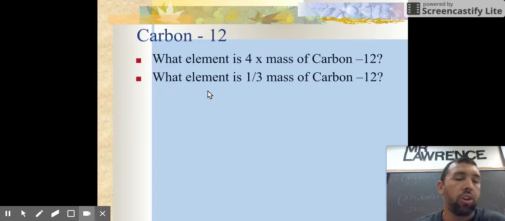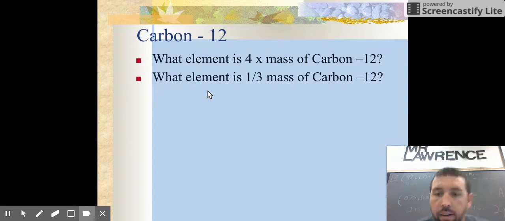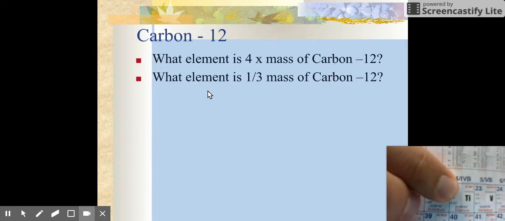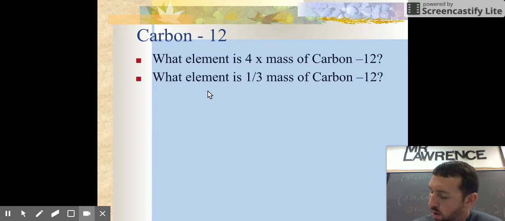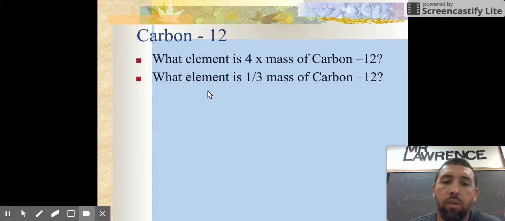So think about it. Look at your periodic table and tell me what is the element that is 4 times the mass of carbon-12. You should have your periodic table out, and you look on here, and you would find titanium. Titanium is roughly 47.867 AMU, so that would be the mass of whatever it is. It's 4 times the mass of carbon-12. Now, what element is 1/3 the mass of carbon-12? You should look around, and you should find helium as 4.00.